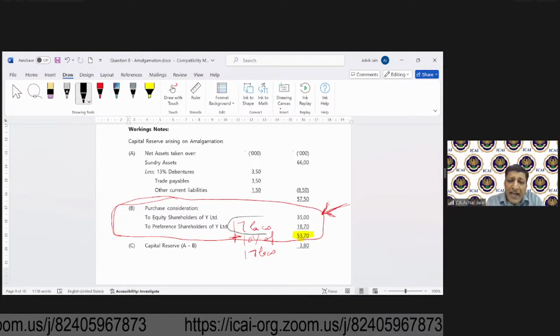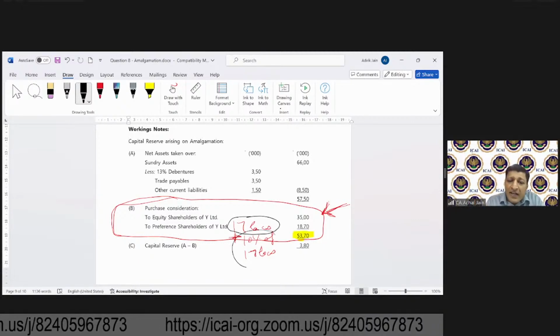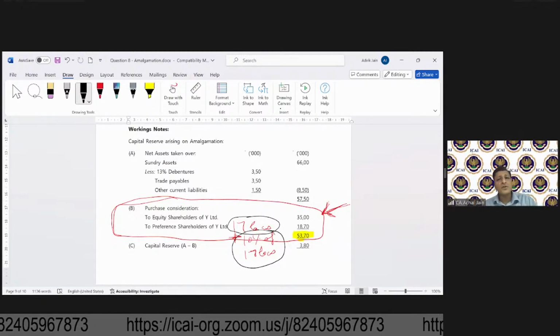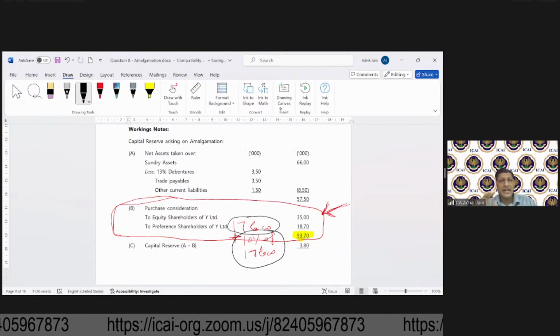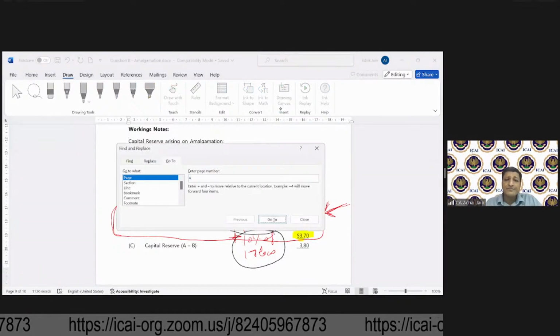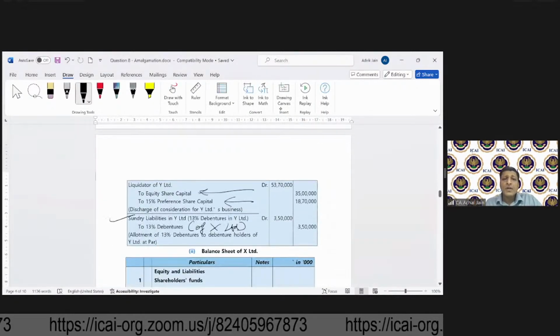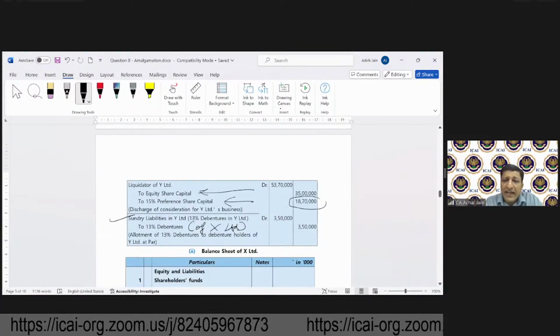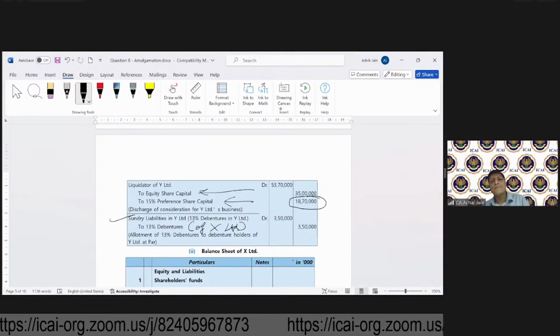One was 17 lakhs and the second component was this additional amount which will be paid to the preference shareholders. So we have already considered 18,70,000. And now if you go to this accounting entry, preference shares have been issued at 18,70,000 only.